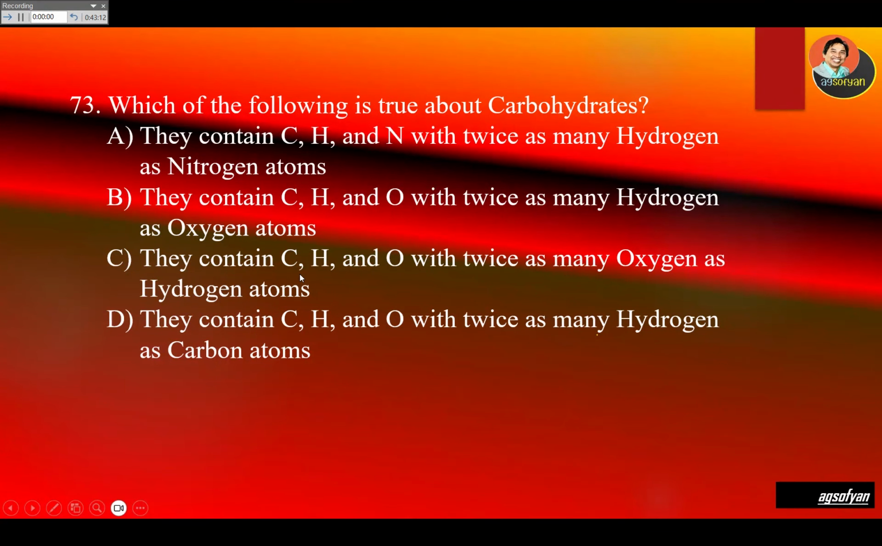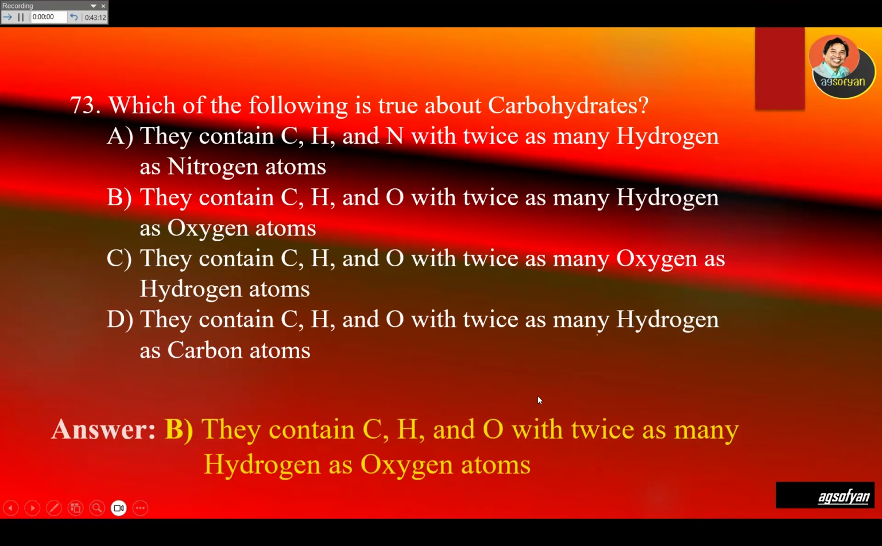Look at C, they contain CHO with twice as many oxygen. No, more hydrogen than oxygen. Okay, H2O. Contain CHO with twice as many hydrogen as carbon. No, twice as many hydrogen as oxygen atoms. So B will be the answer.